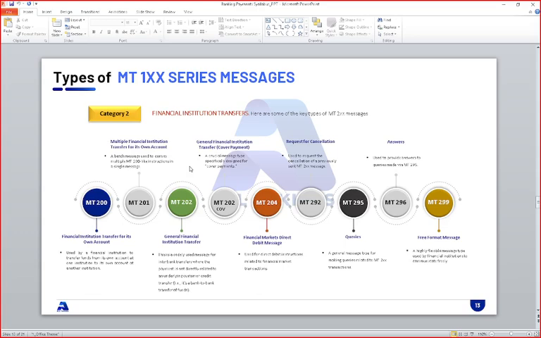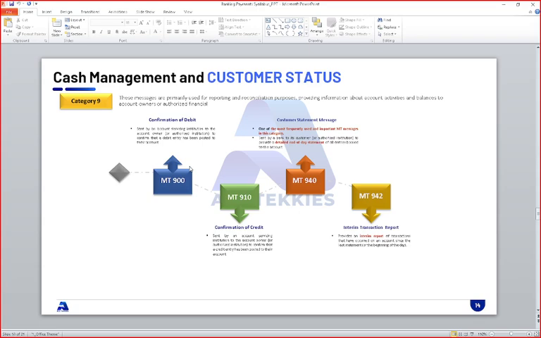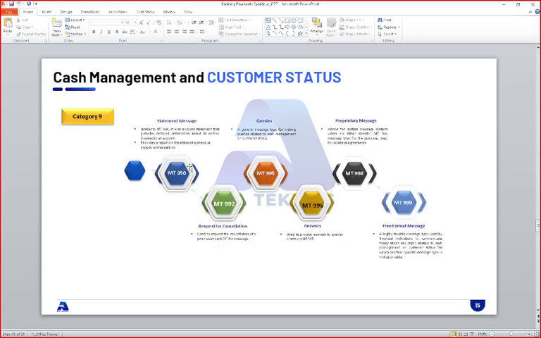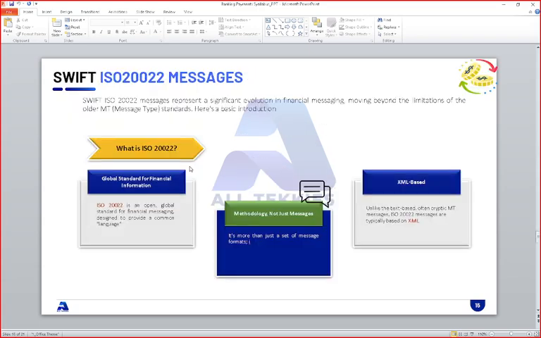This is the payment flow, and how category 2 messages look: 101, 201, 202 cover, bank-to-bank transfer. We discussed those. Trust me, this takes too much time. I'm explaining fast because I have to cover ISO 20022 messages now, which is planned for today's session. Then category 9 messages and cash management messages, which we discussed in detail.